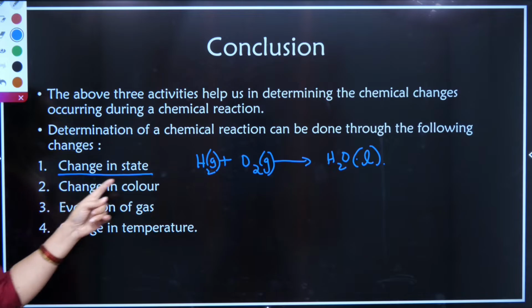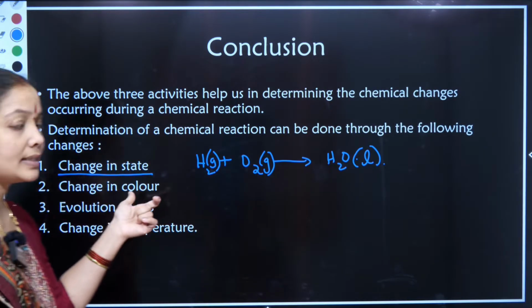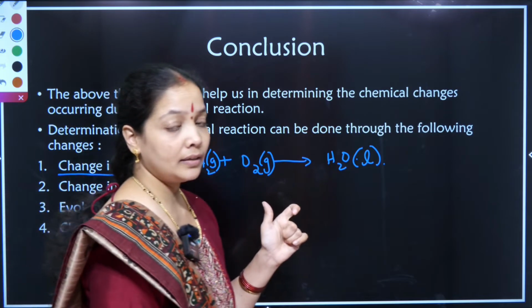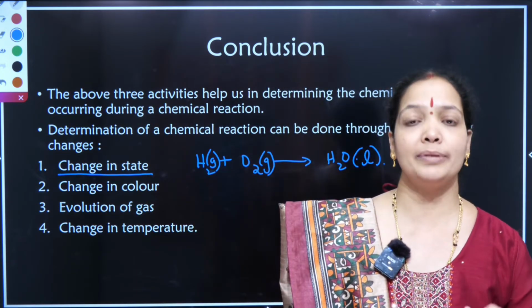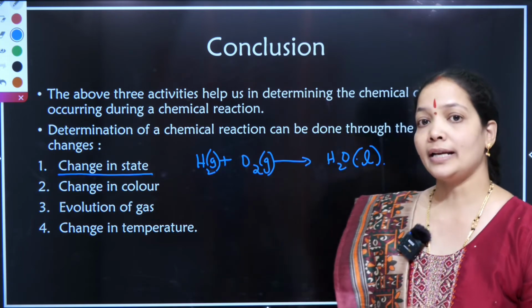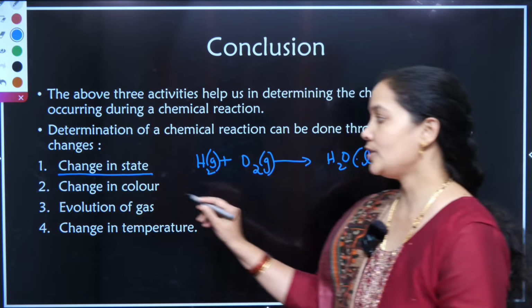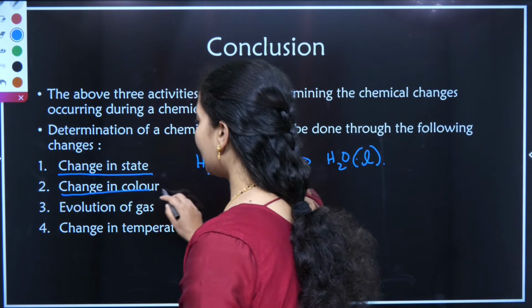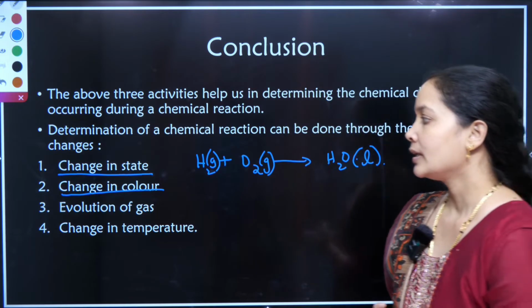Second, there will be a change in color. In the second activity, we saw that when lead nitrate reacts with potassium iodide, a yellow color precipitate was formed. That yellow precipitate was lead iodide. So the second characteristic of a chemical reaction is change in color.